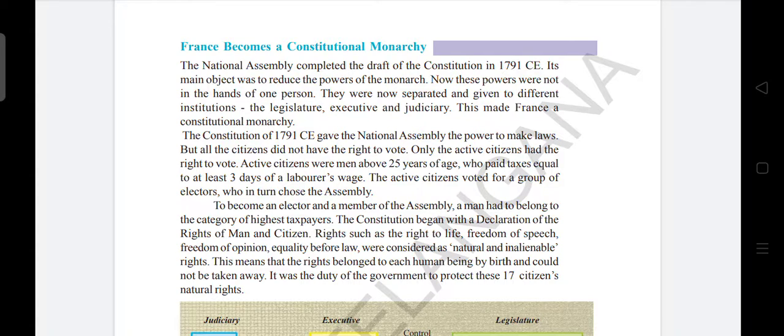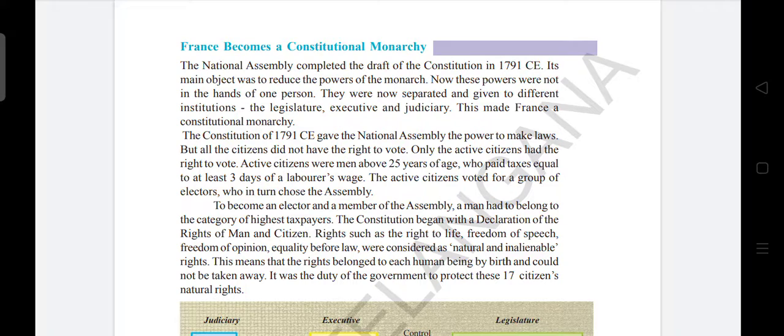The National Assembly completed the draft of the Constitution in 1791 CE. Its main object was to reduce the powers of the monarch. Now, these powers were not in the hands of one person. They were now separated and given to different institutions, the legislature, executive, and judiciary. This made France a constitutional monarchy.